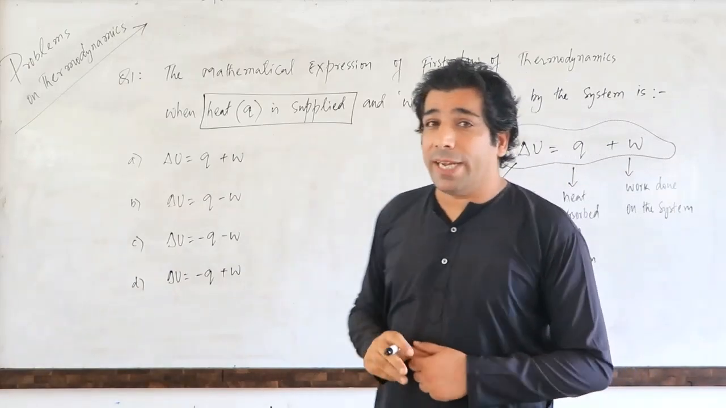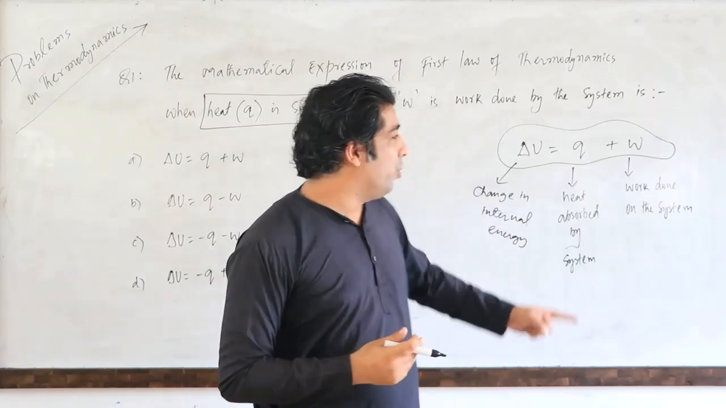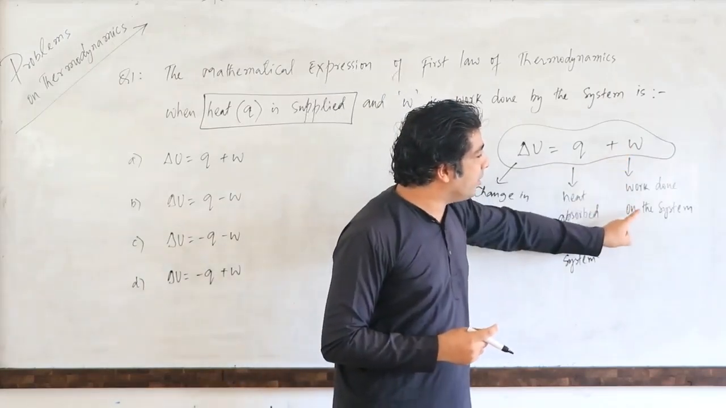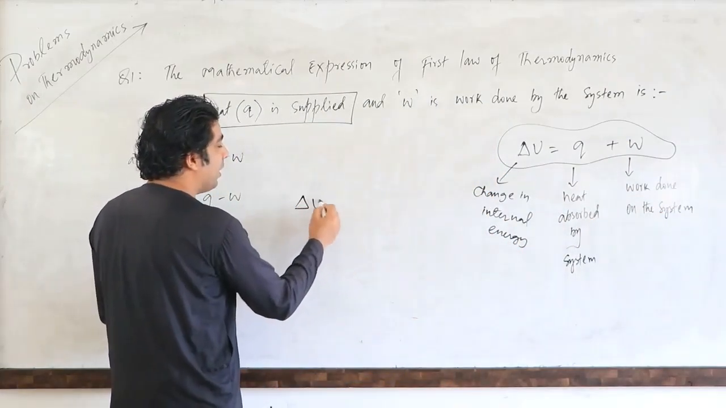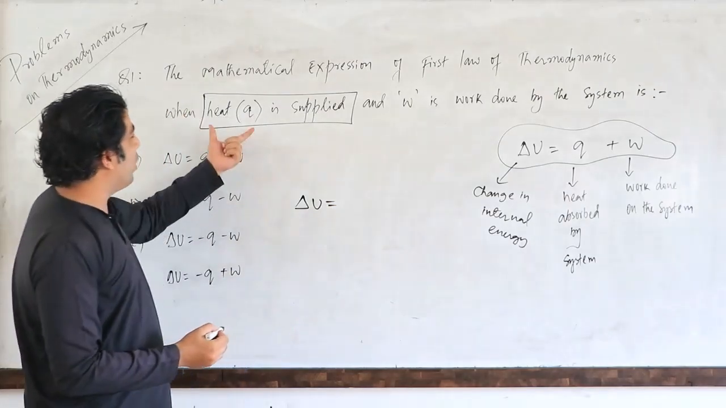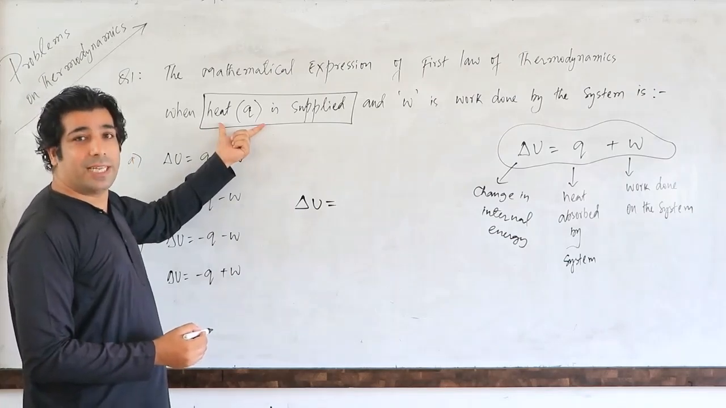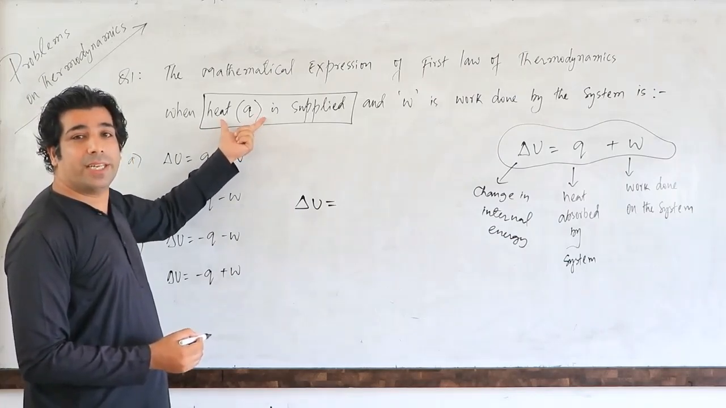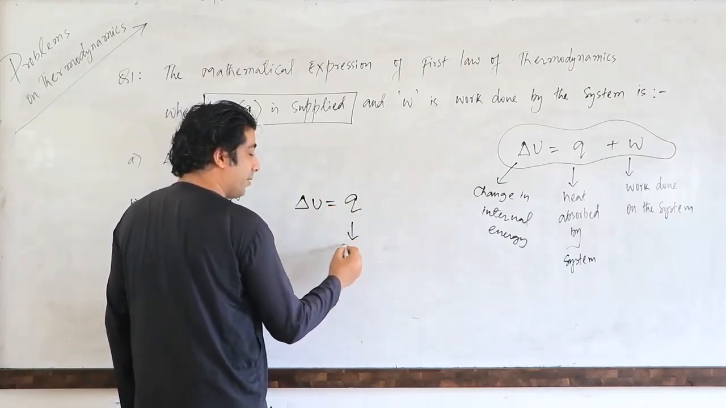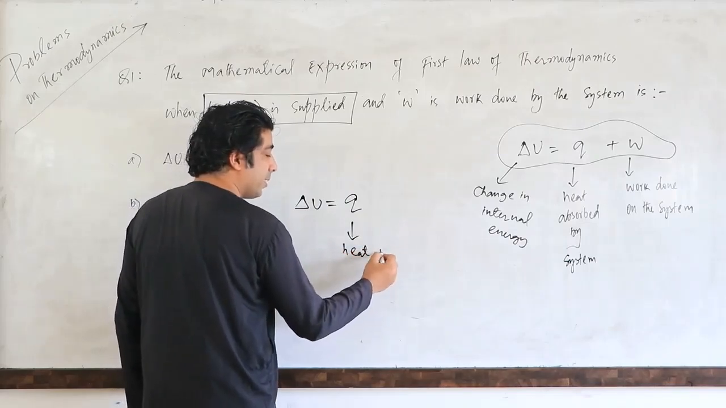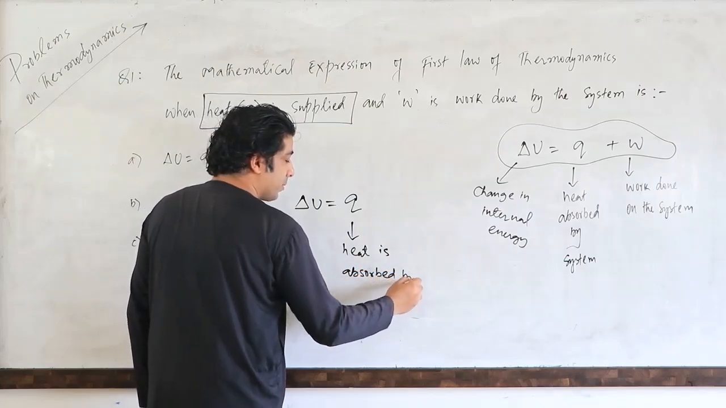So the work is done by the system. So work, when it is done by the system, it will be negative. But if you look here, this is the work done on the system. Correct? So let us write down the same expression like this now. Delta U is equal to, first of all, let us talk about when heat Q is supplied to the system. That means system is absorbing the heat. So it means we will have Q as positive. So Q is here, heat is absorbed by the system.